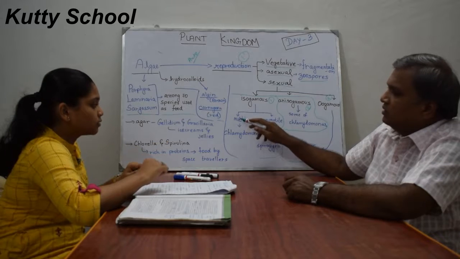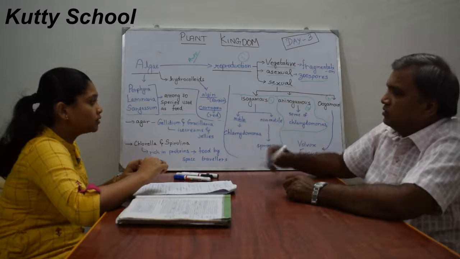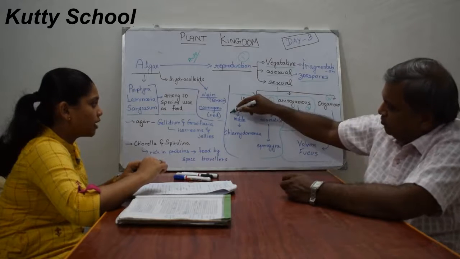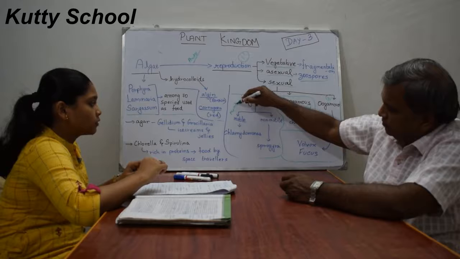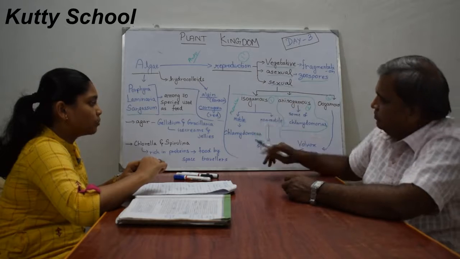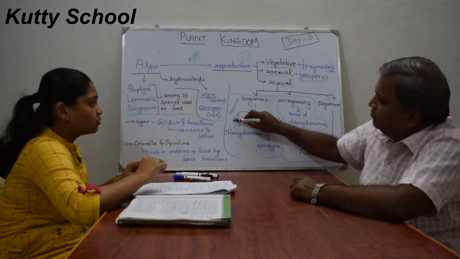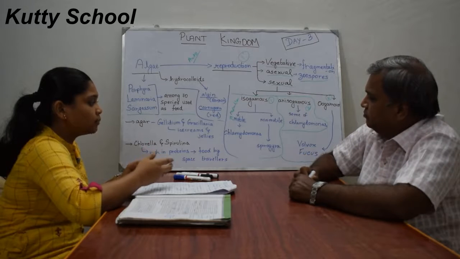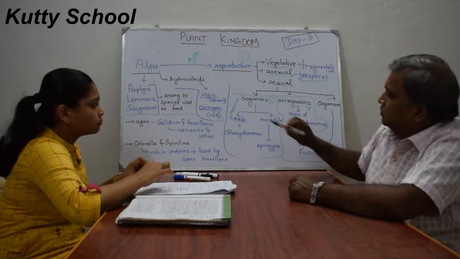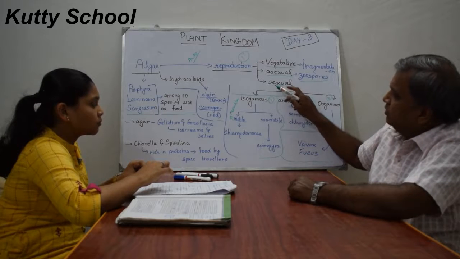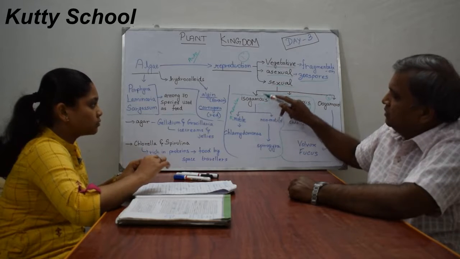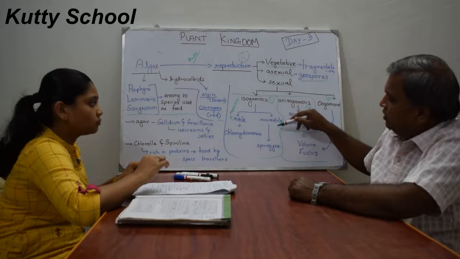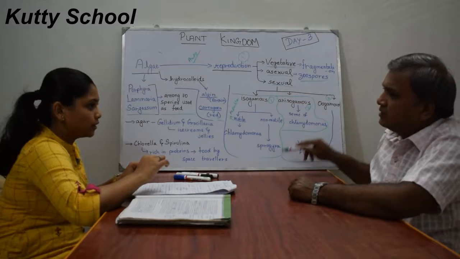Motile means movable, the gametes can move, and non-motile cannot move. If they are similar in size and both non-motile, the example is Spirogyra.